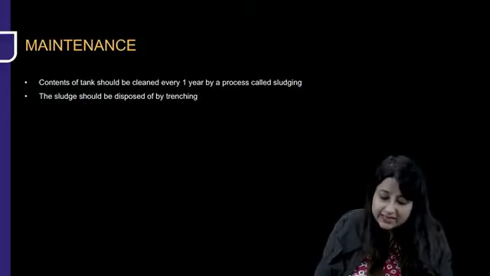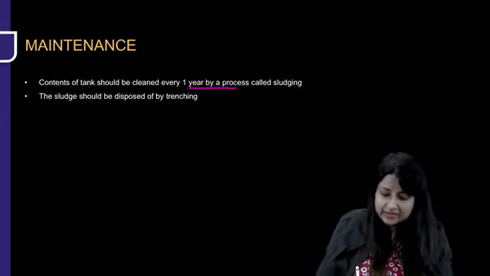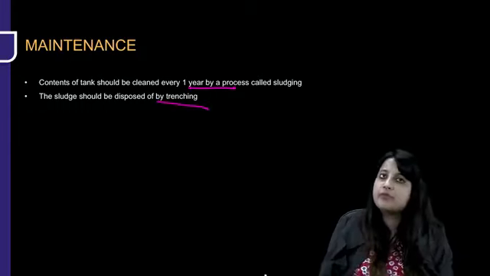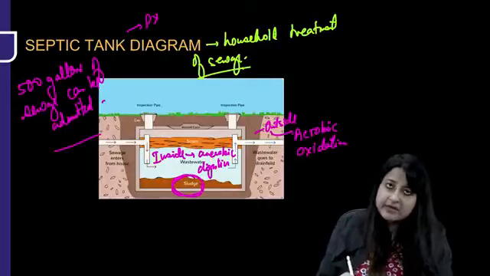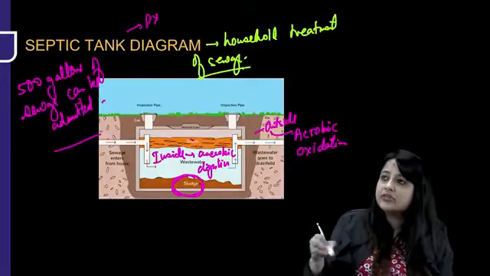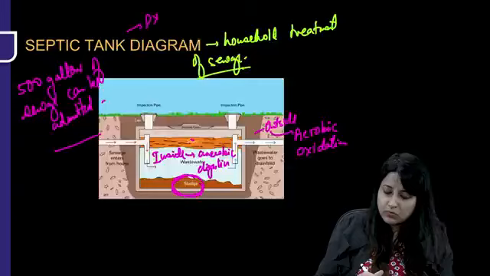The contents of the tank should be cleaned every 1 year by a process called sludging. The sludge can be disposed of by trenching. Sludge is the solid matter which is collected down. Scum is the greasy matter. So you need to clean this at least every 1 year.